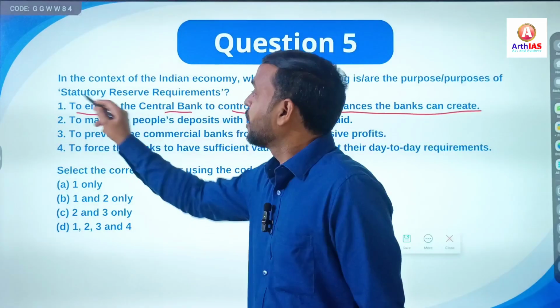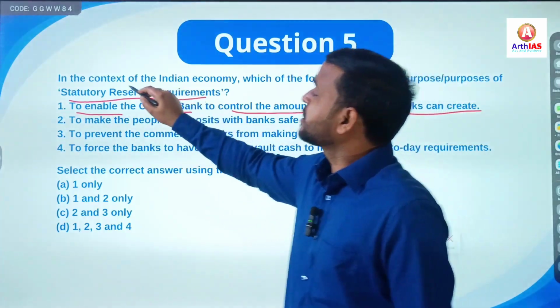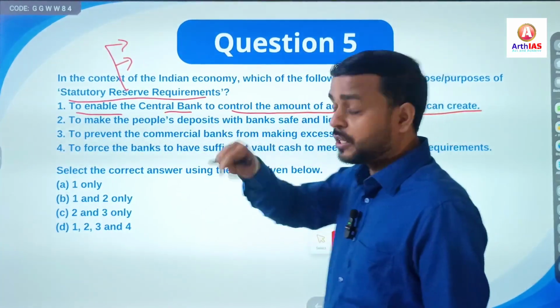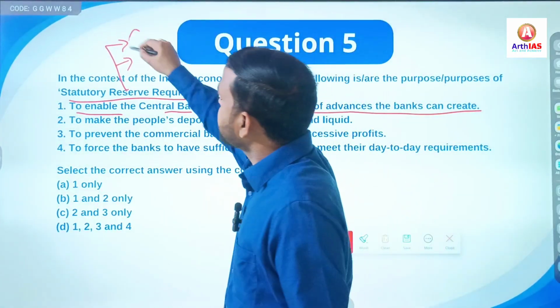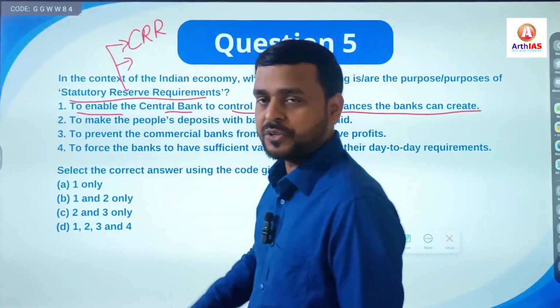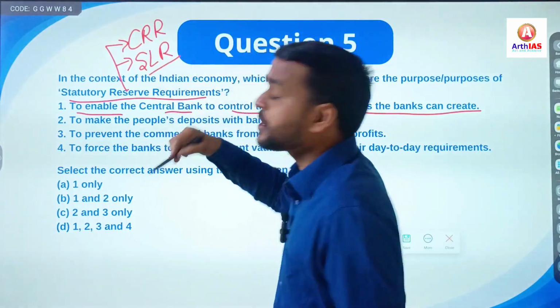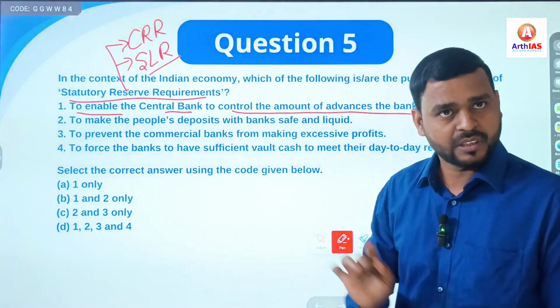See, statutory reserve requirements include two instruments or measures, you can say. First is CRR, cash reserve ratio, and second is SLR, statutory liquidity ratio.